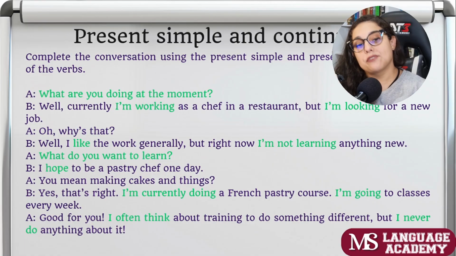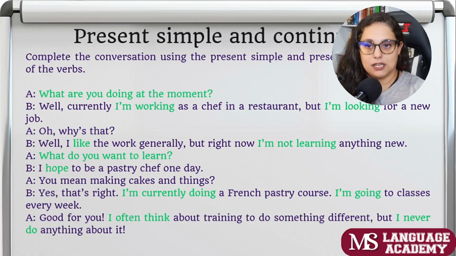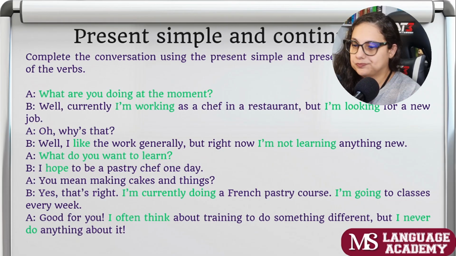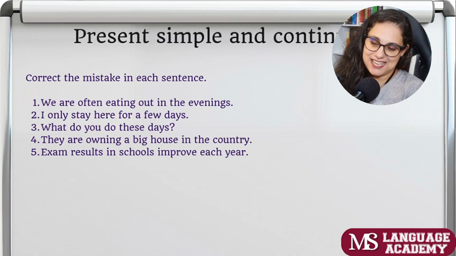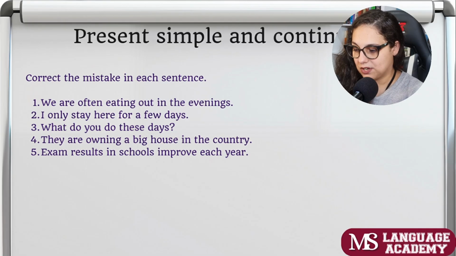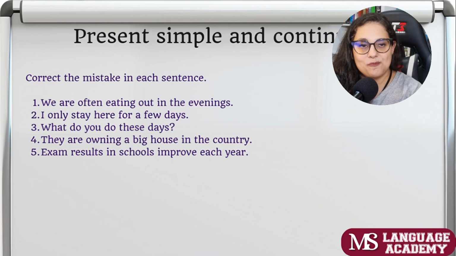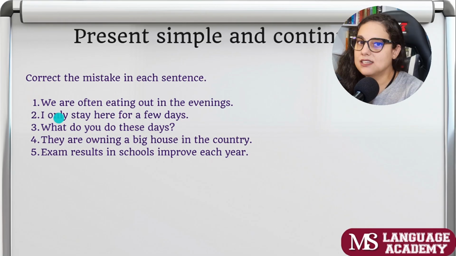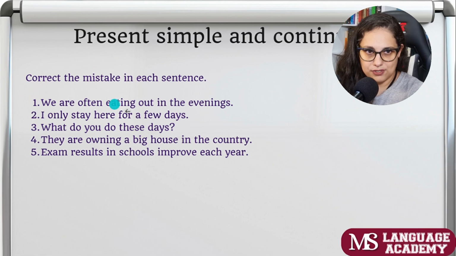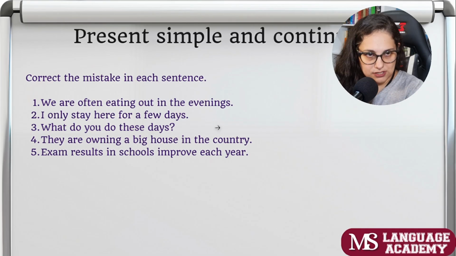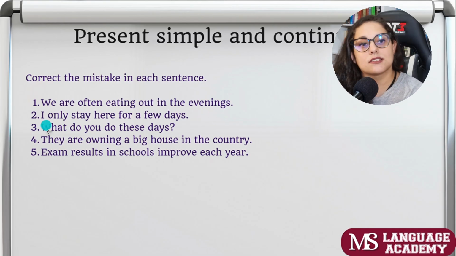Good for you. I often think about training, but I never do anything about it. Both simple. All right. Next exercise: correct the mistake in each sentence. Another one that you guys have to think. I love it. We are often eating out in the evenings. No. We often eat out in the evenings, right? We often eat out in the evenings.